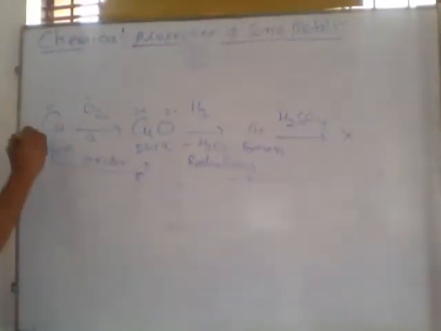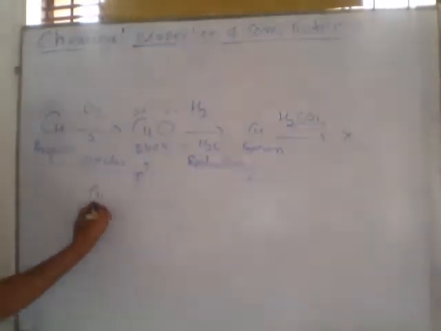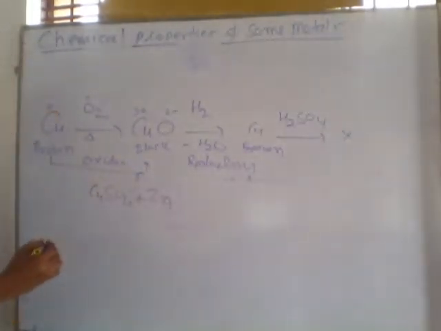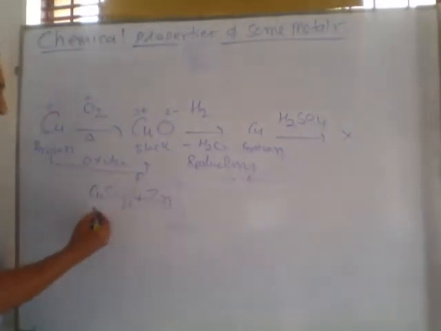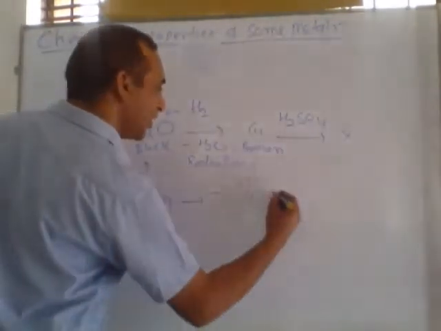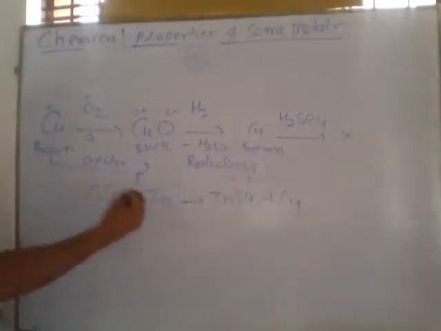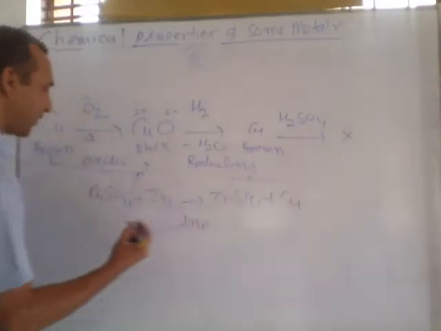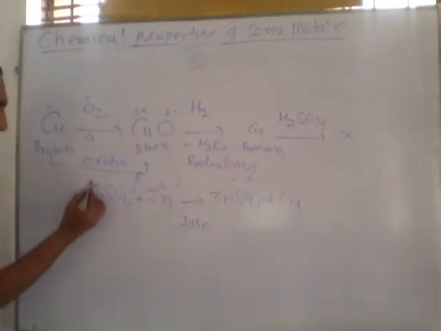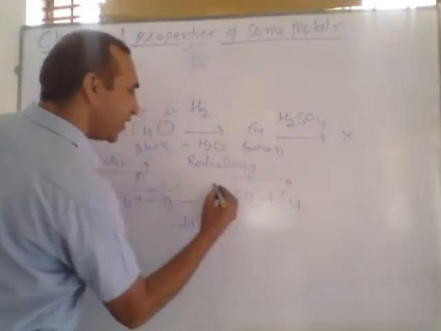But listen, if this is copper sulfate, and this is zinc. Zinc is more reactive than copper, so this reaction will happen and form zinc sulfate along with copper. This is also called redox reaction, but another name for it is displacement reaction. In this reaction, zinc with 0 valency is replacing copper, whose valency is 2 plus. After the reaction, copper becomes 0 and zinc becomes 2 plus.